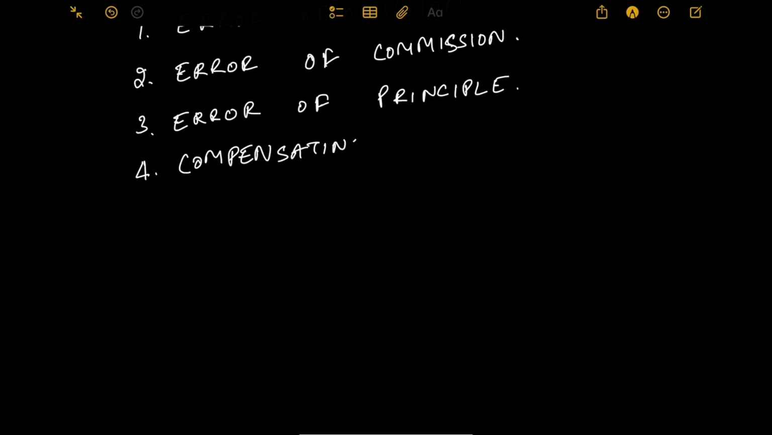Compensating error. Now when two or more errors offset each other, that is when a compensating error occurs, right? Let's take an example to be much more specific. Overstated income and overstated expense by the same amount.